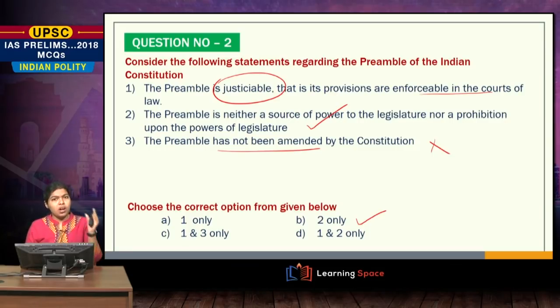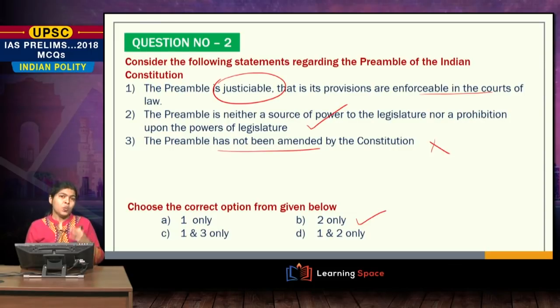Just because a word is given in the preamble, you cannot stand in front of the court saying that something is there in the preamble, therefore we need that as a right. Preamble is non-justiciable. You cannot go to the courts just because you have something in your preamble. Let's take the Constitution. Yes, you can go to the court for anything that violates the Constitution, but not in the case of the preamble. So the first statement is wrong and the third statement is obviously wrong because everybody knows it has been amended once.